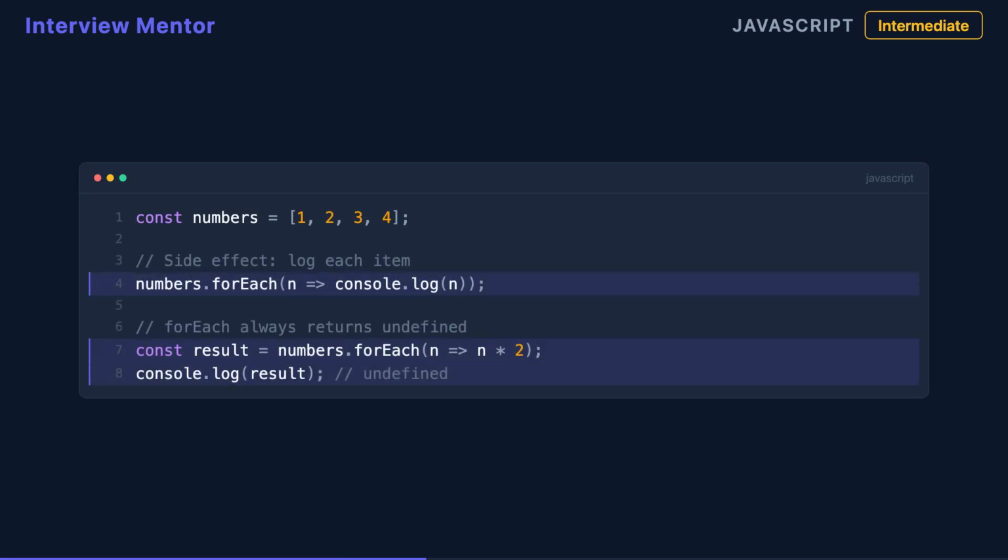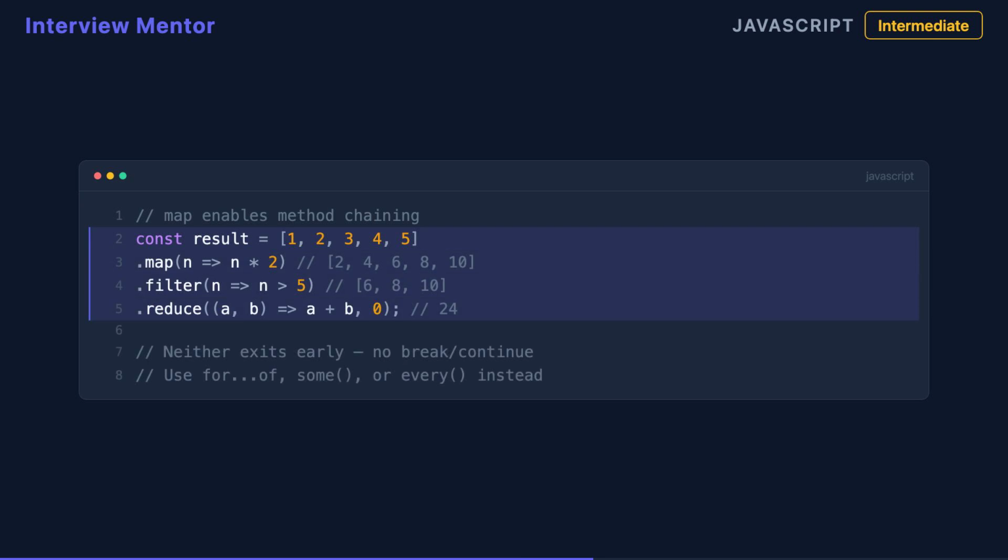Reach for forEach when you need side effects. Actions that don't produce a return value. Logging to the console, updating the DOM, or making API calls for each item. If your callback isn't returning anything useful, forEach is the semantic choice and it signals your intent clearly.